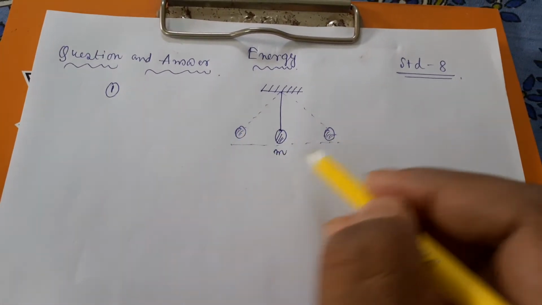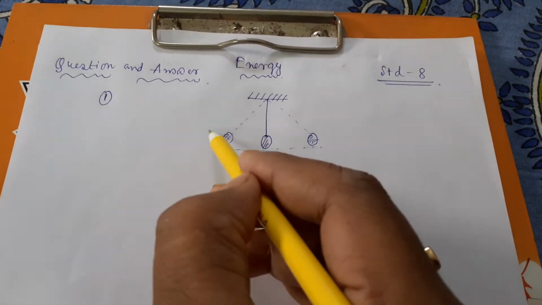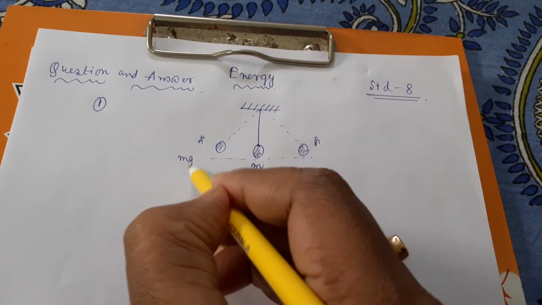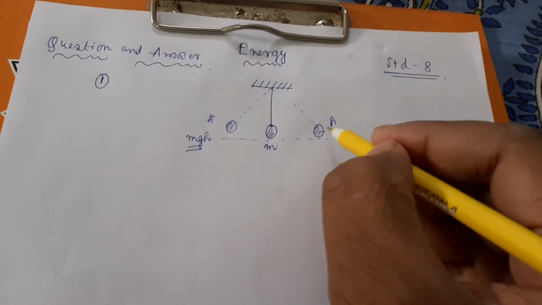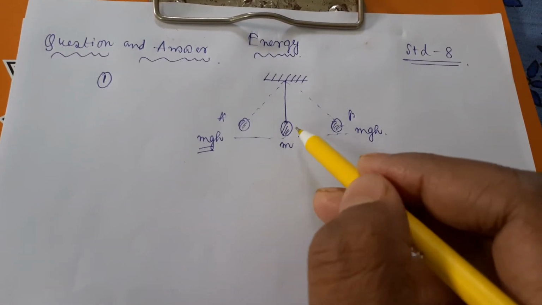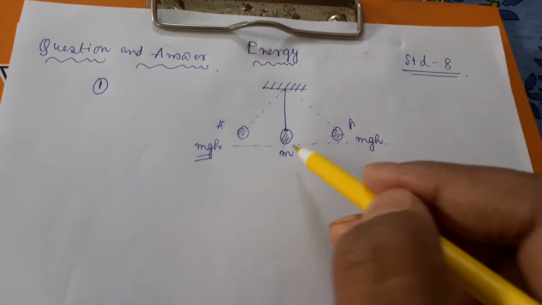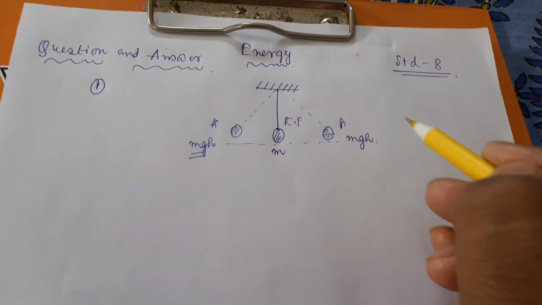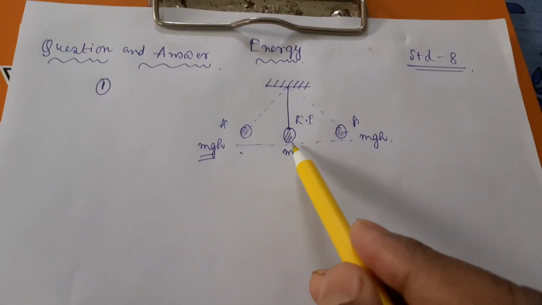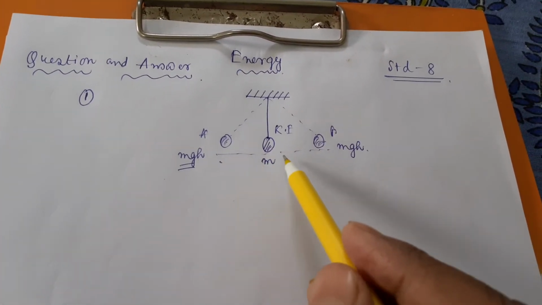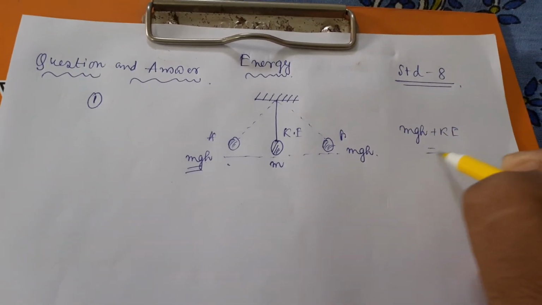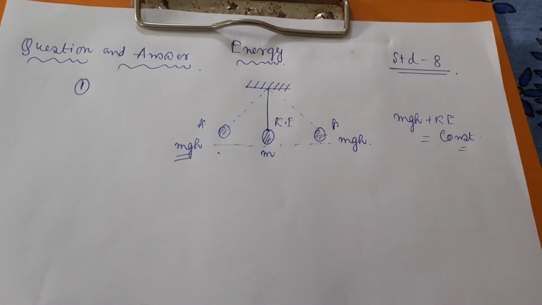When it oscillates and comes to the A position and B position, that means the extreme positions, the potential energy will rise. Potential energy mgh will be more here and here. And when it comes to the equilibrium condition, the mean position, the kinetic energy is higher. So one time potential energy is more and one time kinetic energy is more. In this way, kinetic energy plus potential energy remains constant at every instant of time. Clear?